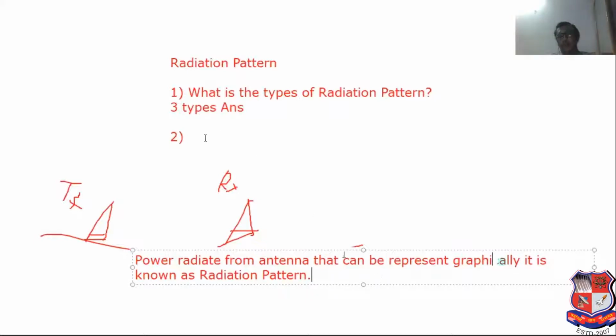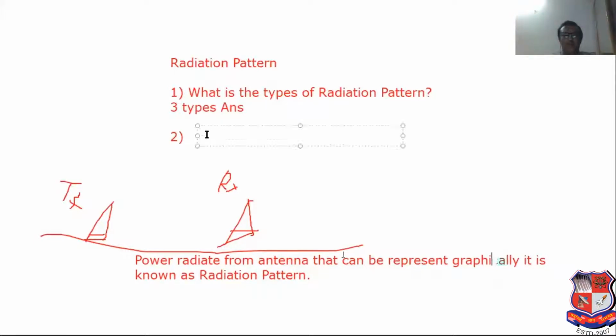Now, what are the types of radiation pattern? Three types of radiation pattern. Now, out of three types, the first type of radiation pattern is known as isotropic antenna. See this is the radiation pattern definition. It is also asked in terms of MCQ. What is the meaning of radiation pattern? See, this type of MCQ can be asked.